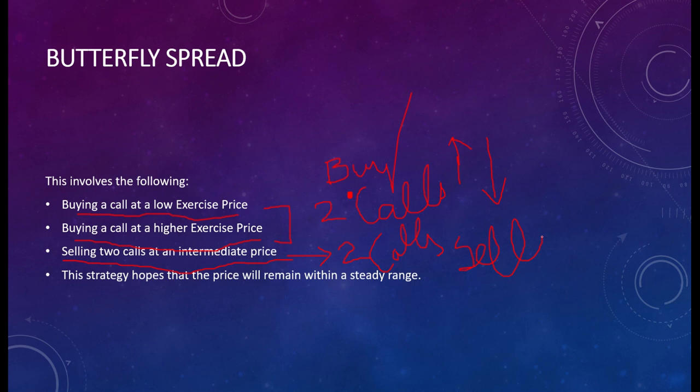Same price, that would be an intermediate price. That price would be in between this lower and higher price, right? So this strategy hopes that the price will remain within a steady range. So when do we apply the strategy?